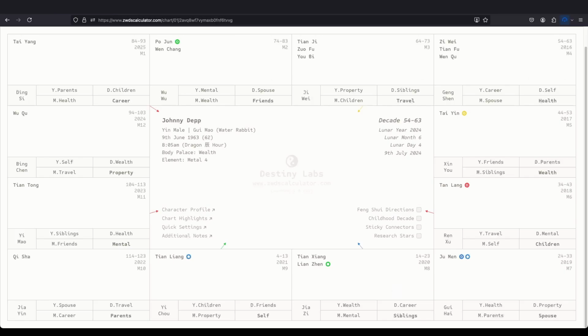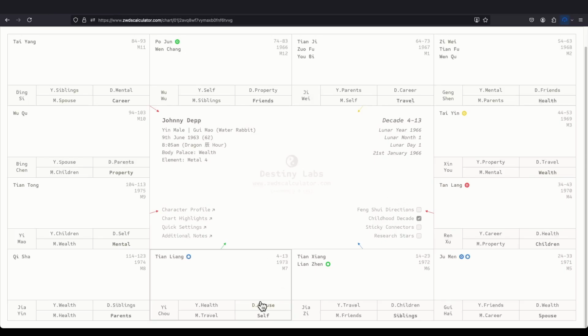Next, we have the childhood decade function. For a lot of people who are not familiar with 紫微斗数, we may guess that the first decade is here, right? You can click 4 to 13 and the first decade is here. But that's not so accurate. A lot of schools have their own calculations and they believe that there is something called the childhood decade. This function does all the calculation for you. And when you click childhood decade, automatically it switches the decade. So it's no longer in this box over here, but instead for Johnny Depp, the decade itself is here for his childhood decade. So that's a convenient feature.